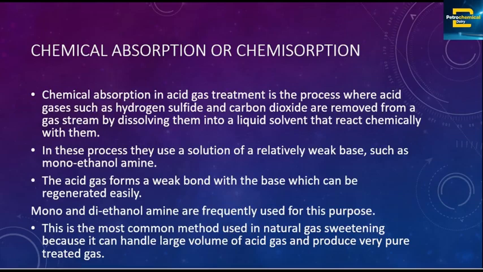All those are useful in our petrochemical industry, used to produce petrochemical products.